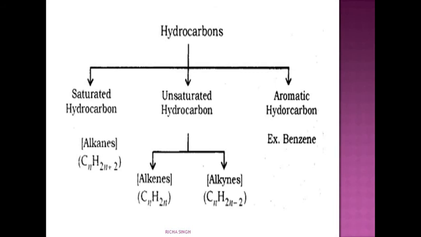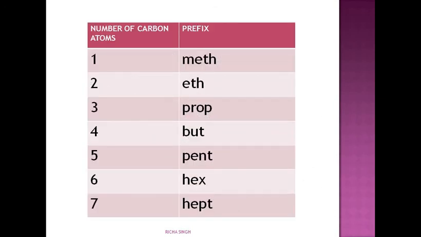If we go into the formula, then alkanes have the formula CnH2n+2. For example, if we take C as 1, H will be 2n plus 2, that is 2 into 1, 2, plus 2. So the formula comes out to be CH4, and you know CH4 is methane. Let's first study how the names are given.